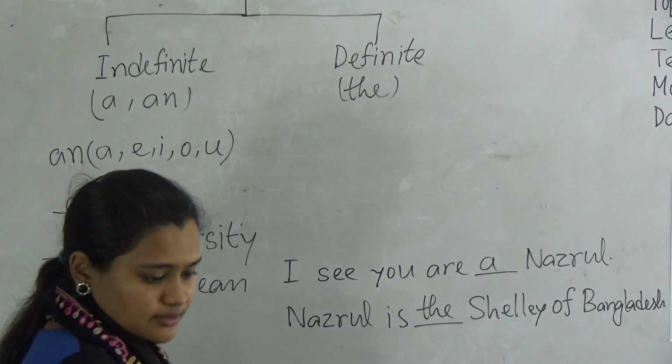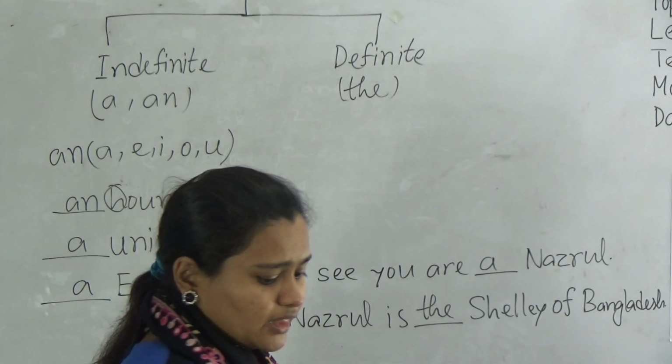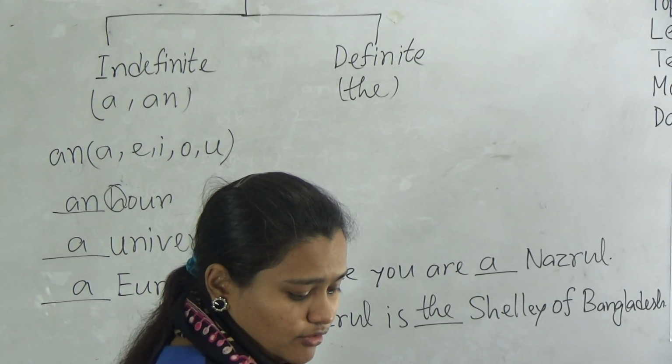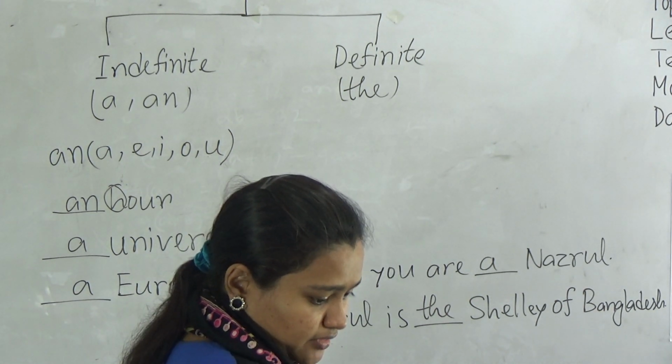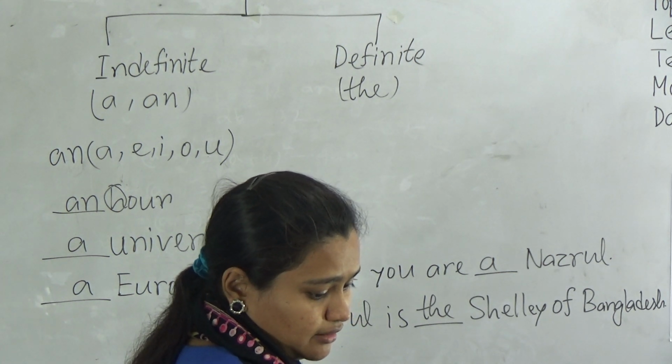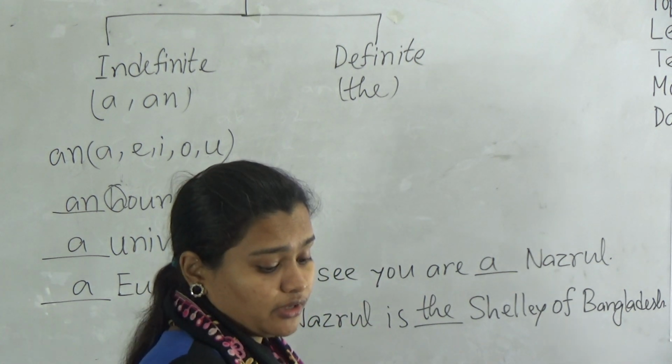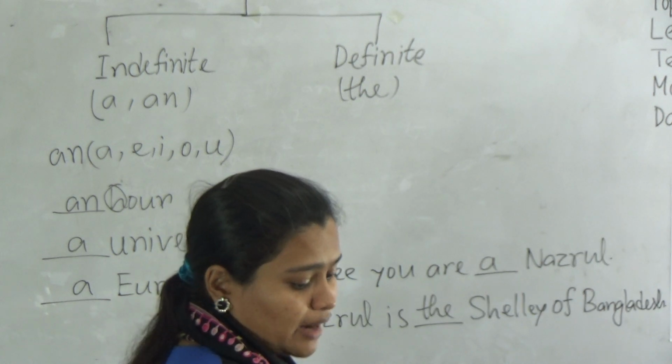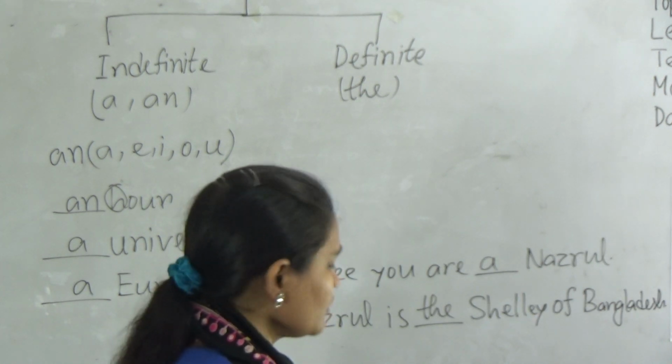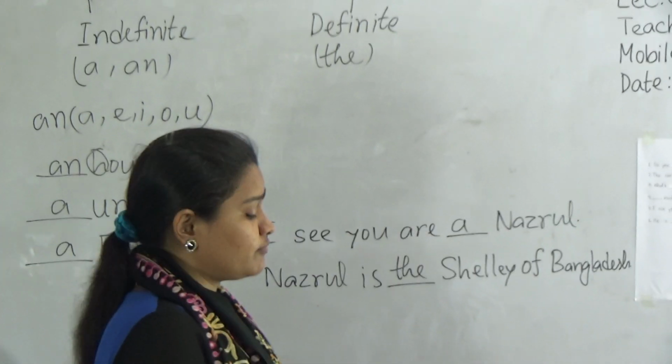Okay, dear students. Now look, we also use "the" in front of the president or prime minister, or in front of the sun, in front of the moon.